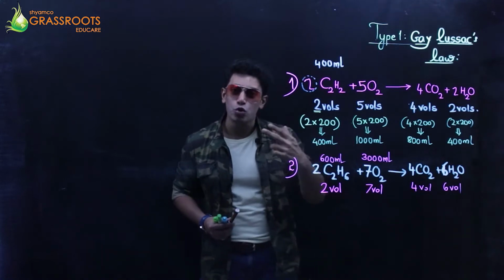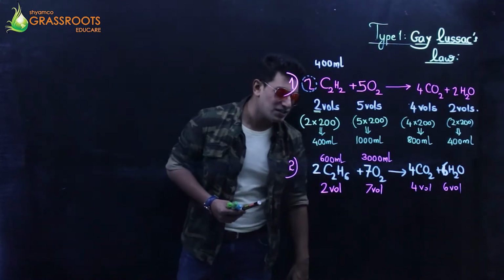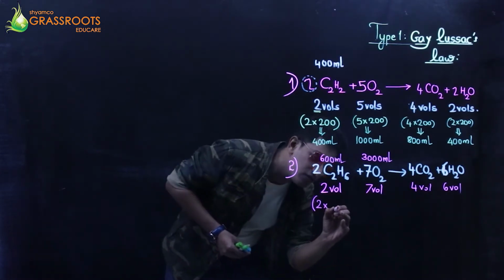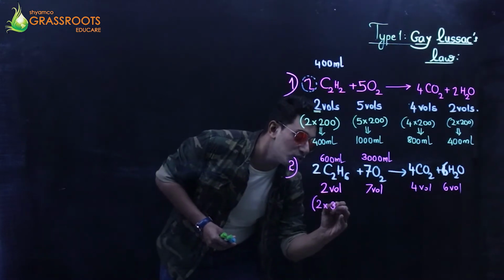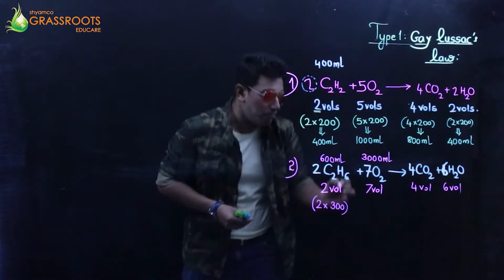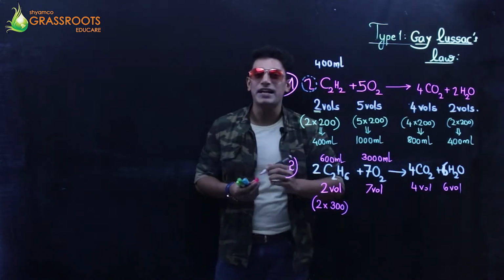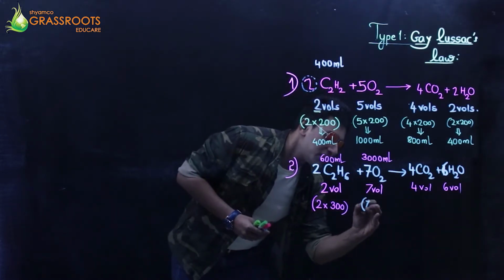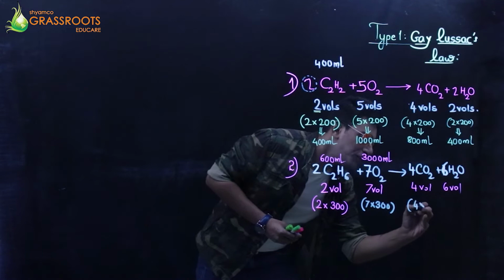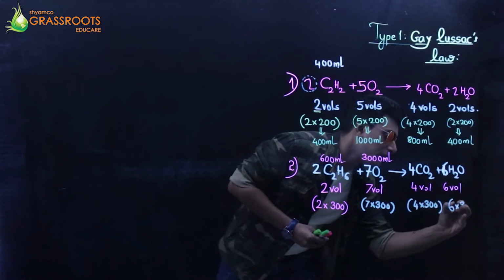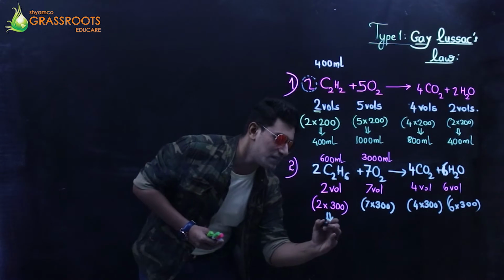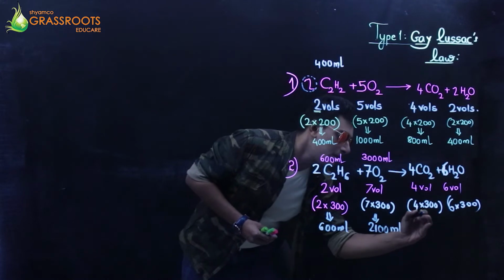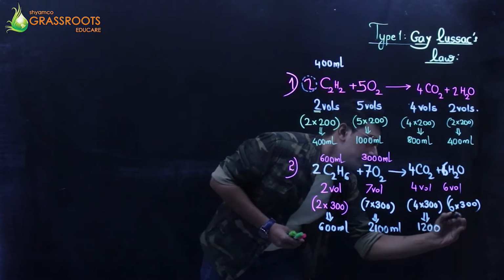But out here, there are 2 people in the arena for competition. Let's start from here. 2 into what is 600? Can I say 2 into 300? 2 into 300 makes it 600. So the multiplicative factor is going to be 300 as of now. So everything, 7 into 300, 4 into 300 and 6 into 300. So this makes it 600 ml. This makes it 2100, 1200, 1800.